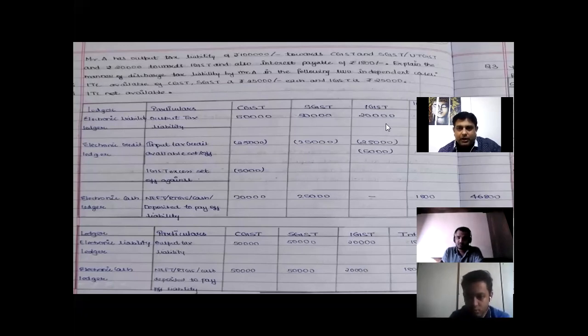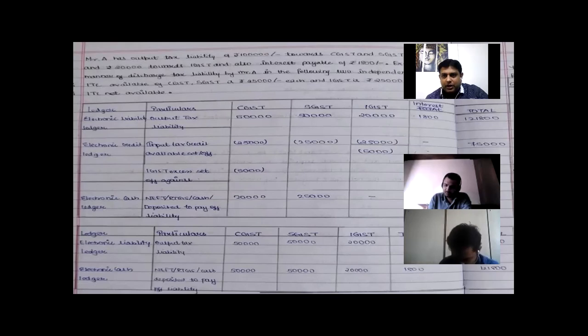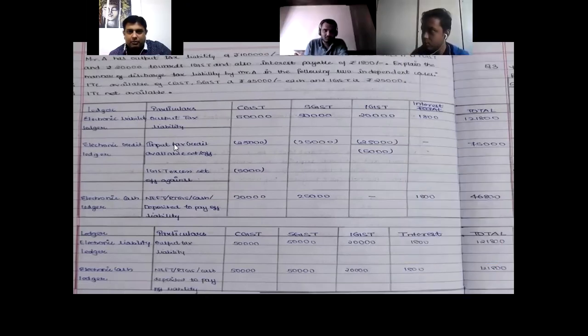So it's very simple, my dear student. Whatever liability we had, it was given here. We had 1 lakh liability towards CGST and SGST, so 50,000 CGST, 50,000 SGST. IGST has been given 20,000, and 1,800 was interest. 1,800 was interest payable. So I have written all this as my liability ledger. Am I right?